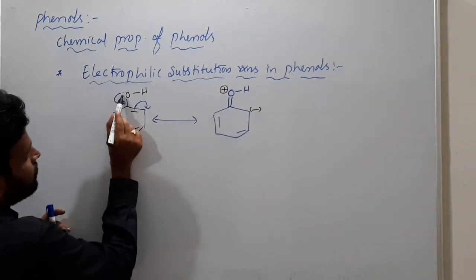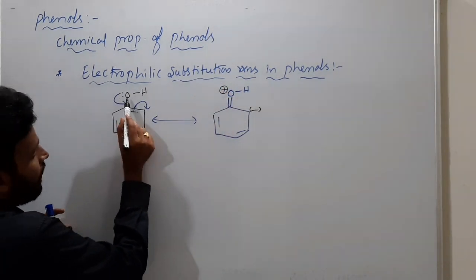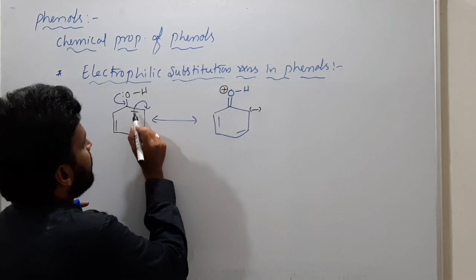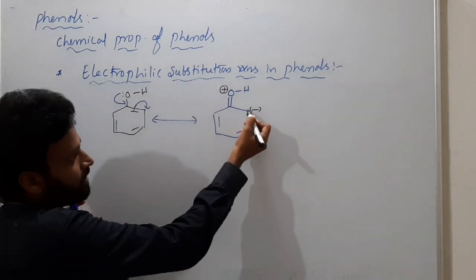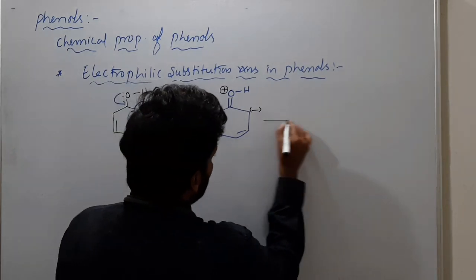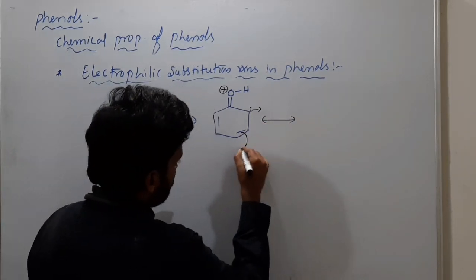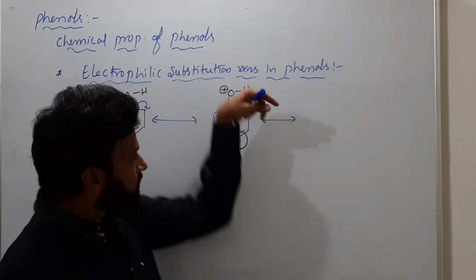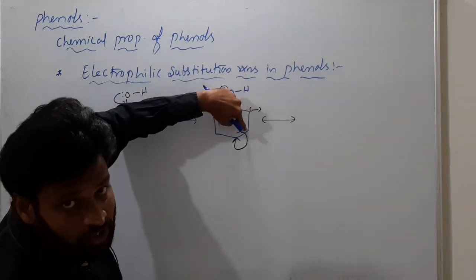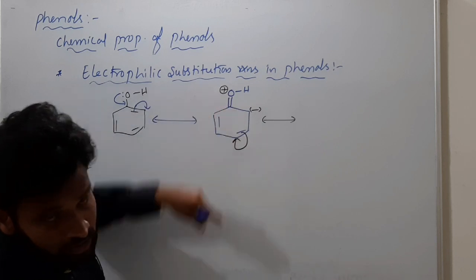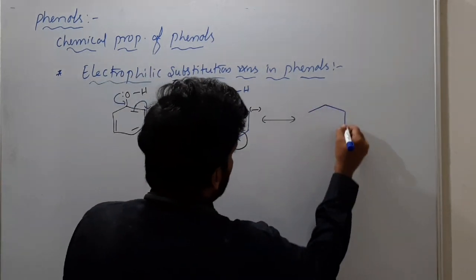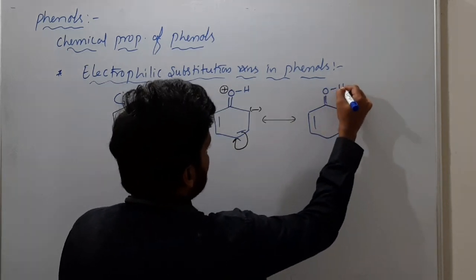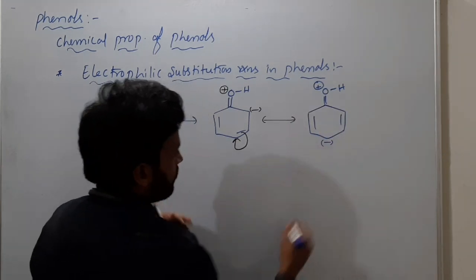On oxygen there is a positive charge because the lone pair was donated towards here. Why is there a double bond between oxygen and carbon? Because the lone pair came here. These pi electrons migrated over here, so this carbon gets a negative charge. From that you can understand one more structure. These pi electrons will migrate downwards, because this carbon should be positive, since this carbon is negative. So these pi electrons must move downwards. Certainly you have C6H5 and double bond OH plus, and here you have a negative charge.